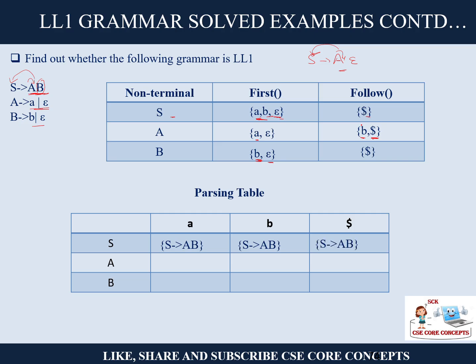So S to AB, done. Sorry, this will be your S to epsilon, okay? And here for A, it is A to epsilon, because it is an epsilon, we have to use the follow set. So A to epsilon, and in dollar also A to epsilon. And for B, we have B to b. That is fine. For epsilon, we have to follow this, and it's okay. It is an LL1 grammar.